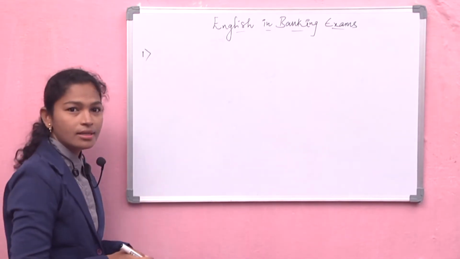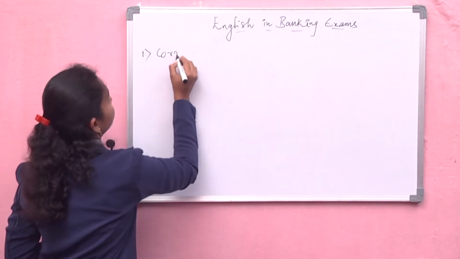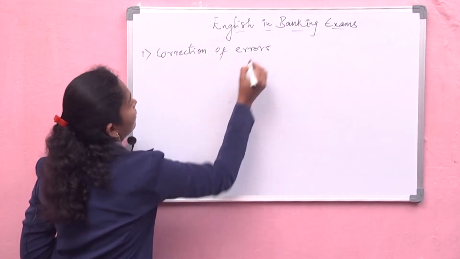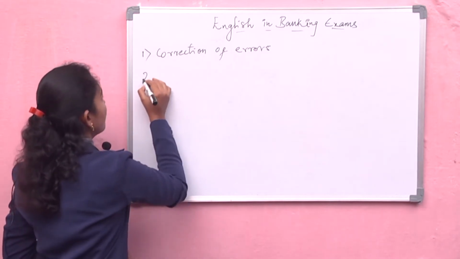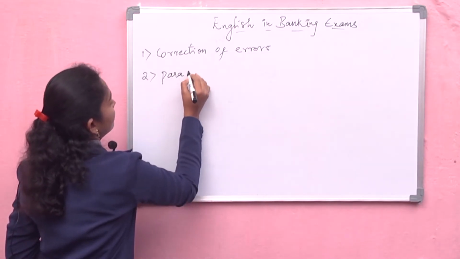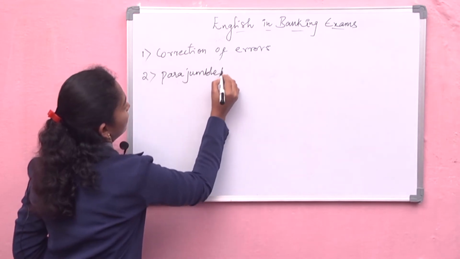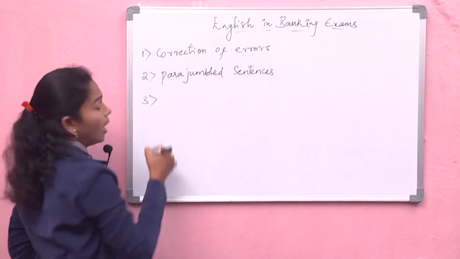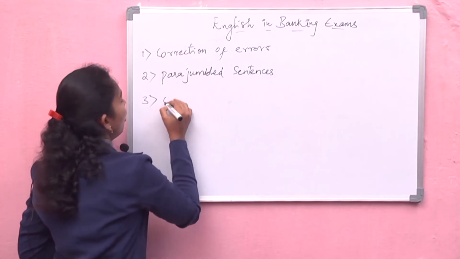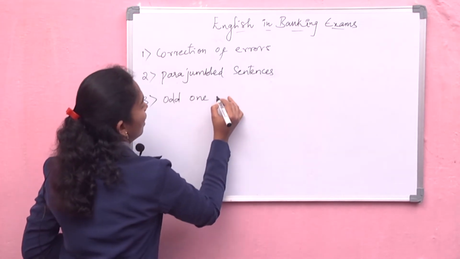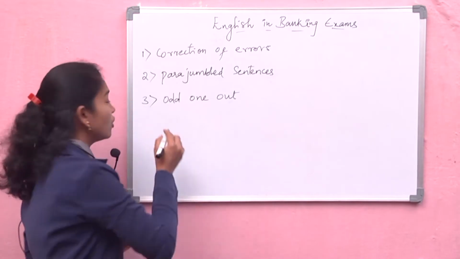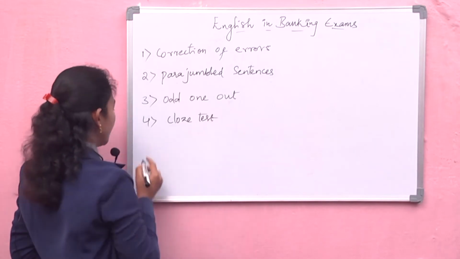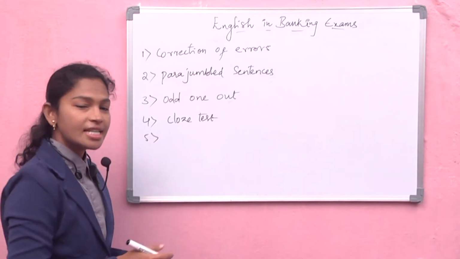The first topic we have here is correction of errors. The second topic is para-jumbled sentences. The third topic is odd one out. The fourth topic is cloze test. And the fifth topic is sentence improvement.